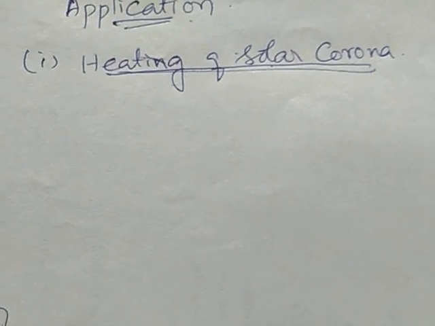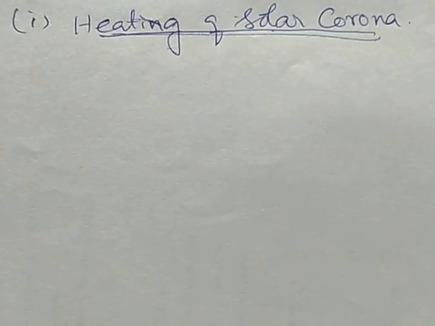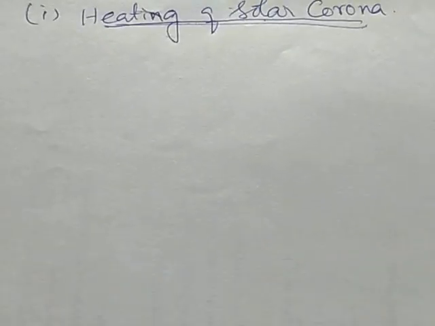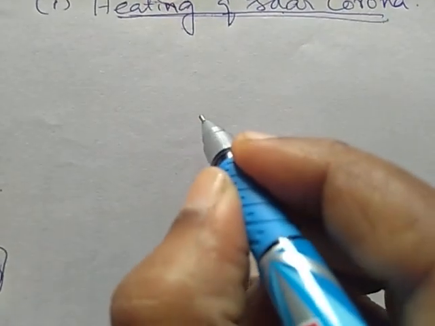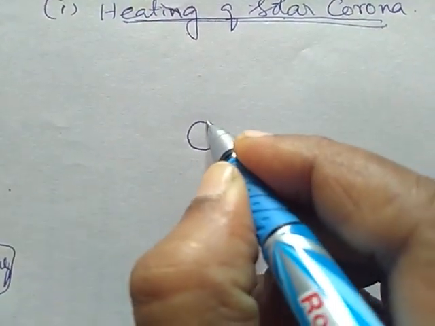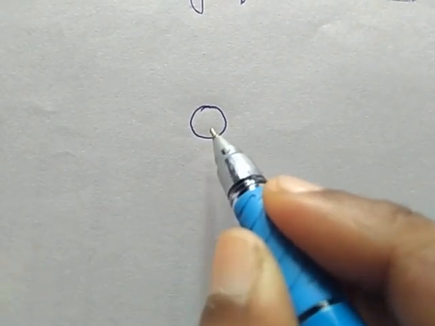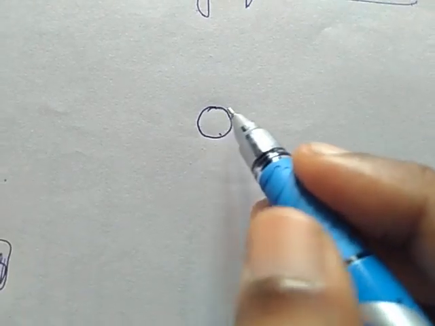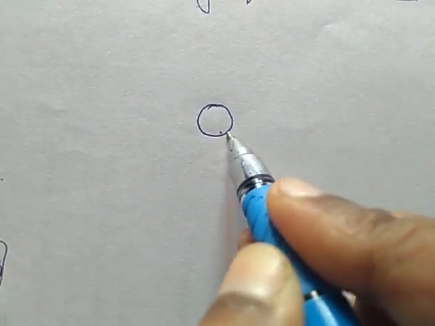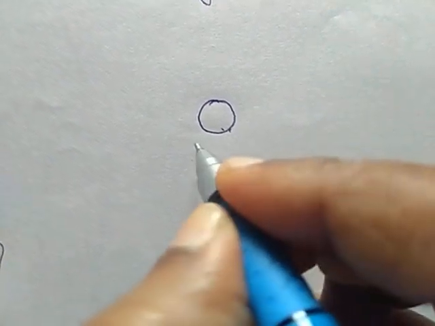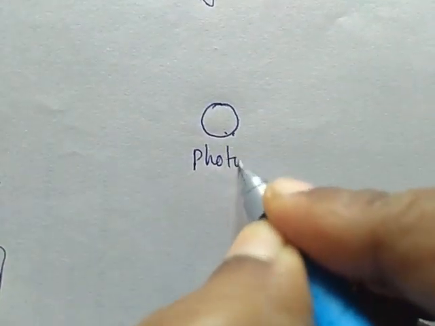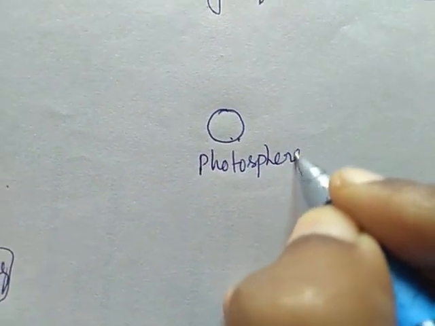Now we are going to consider the sun. This is the innermost visible disk of the sun, and this innermost visible disk we call the photosphere.